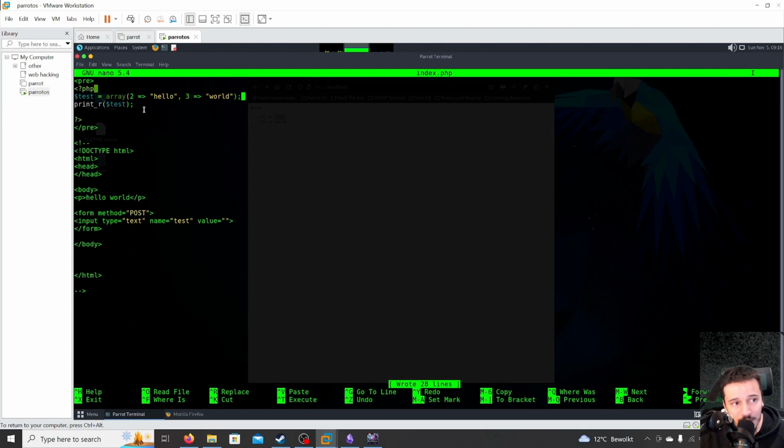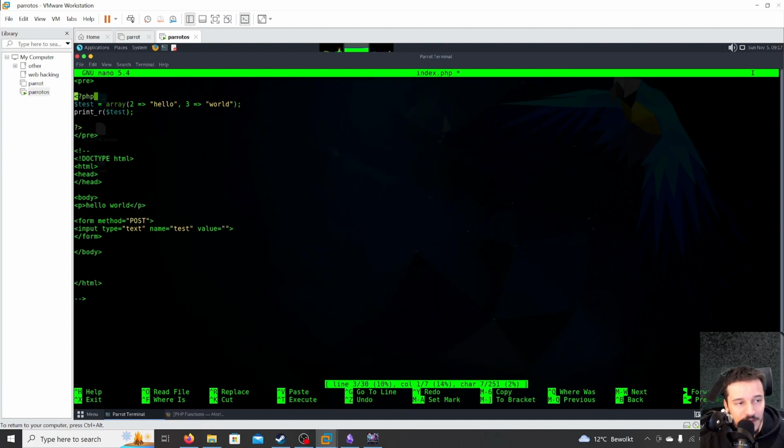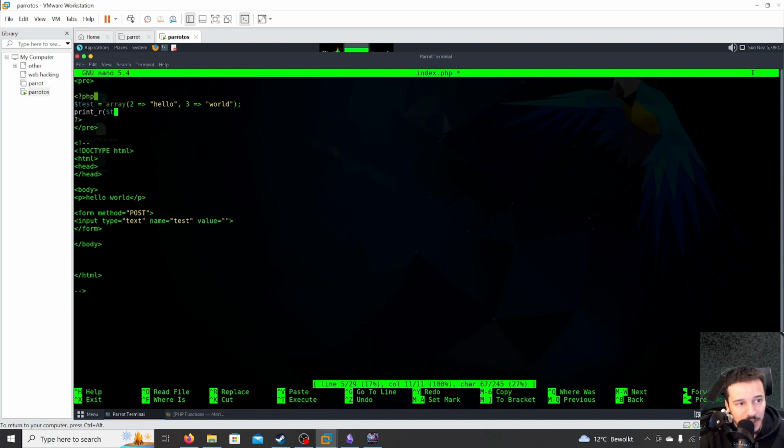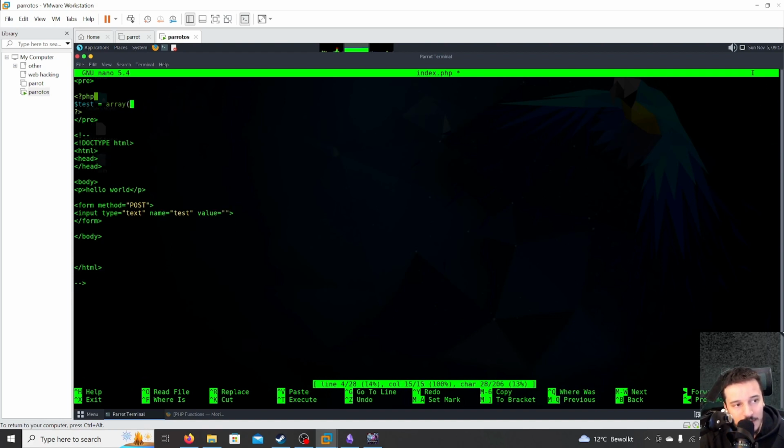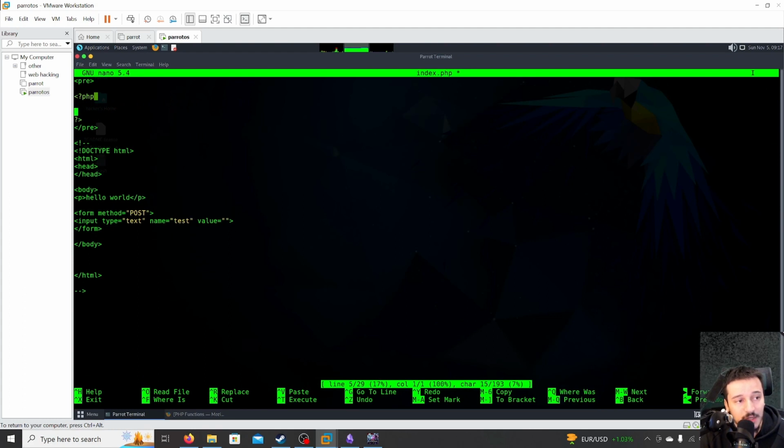I'm going to do a short explanation of what a function is also, because we are using functions, for example, the print_r function. So I'm going to explain what functions are and how to create one. We're going to create a simple function. Basically, a function is reusable code. We are using the print_r function, which is a function already in PHP. So it's very useful. We don't have to create them ourselves.